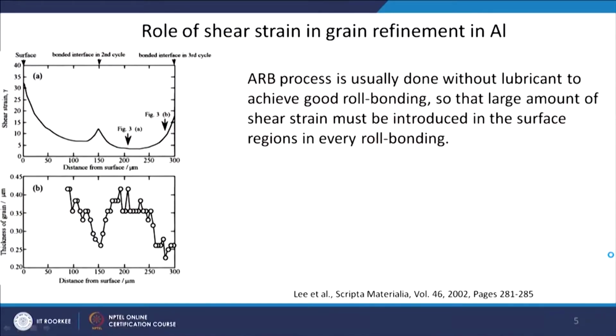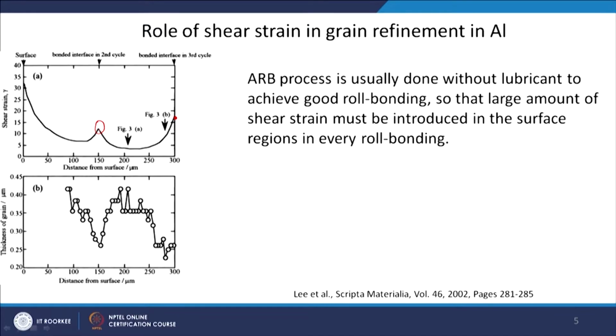And this shear strain actually achieves the reduction in the grain size. So, there is a strong relationship with the shear strain. For example, this shows a shear strain diagram, a graph here. The shear strain is more where you have the second interface in the second cycle. Again the shear strain is increasing where you have the third cycle between the two interfaces.